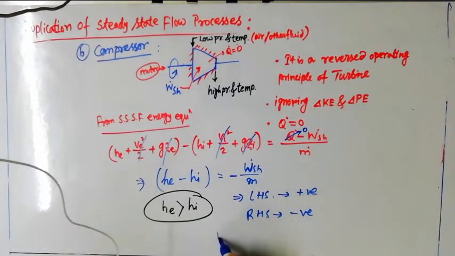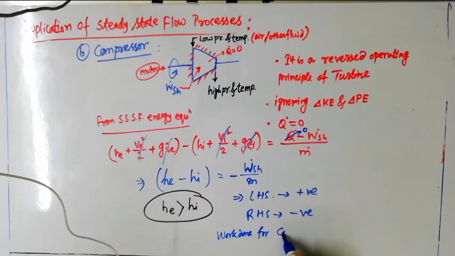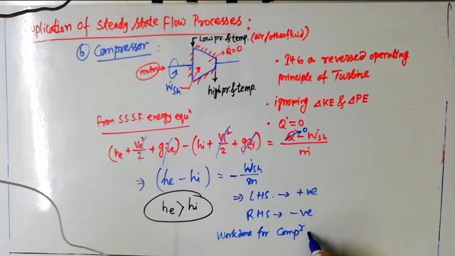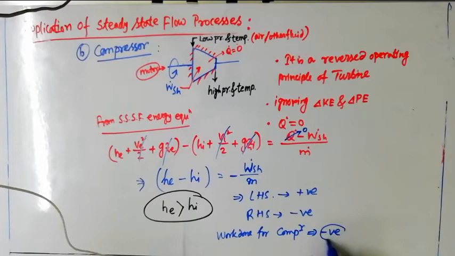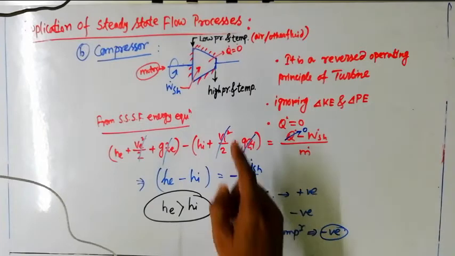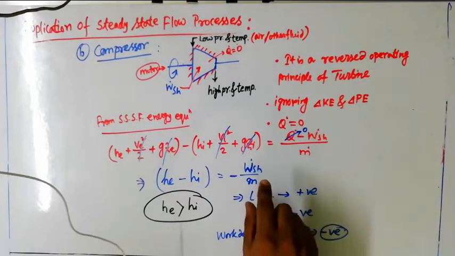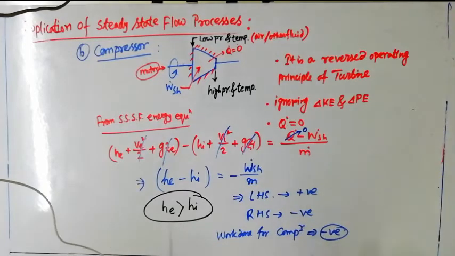That means work done for the compressor is negative, and we know from our theoretical concept that for every device, if work is being supplied to the system, then by sign convention we should consider the work done to be negative.